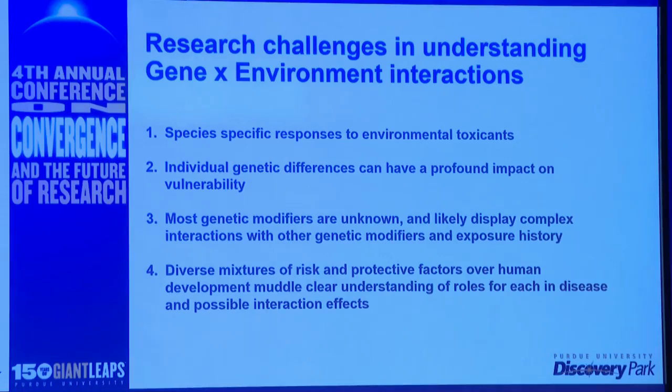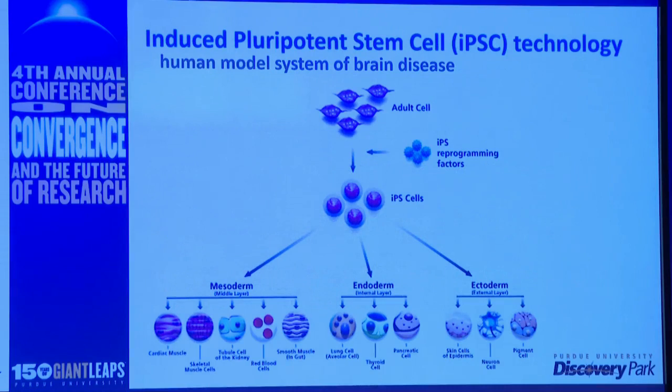So the discovery, which received a Nobel Prize for Shinya Yamanaka a couple of years ago, of induced pluripotent stem cell technology, offers one potential method to bridge the study of human risk for disease and basic and translational studies within the labs. And our group consortium got together to bridge this translational and human subjects-based research with bench level and translational level research, utilizing connections of methodology that can link these two.